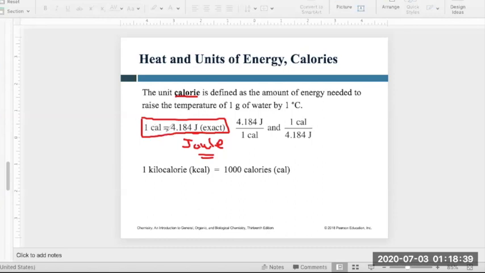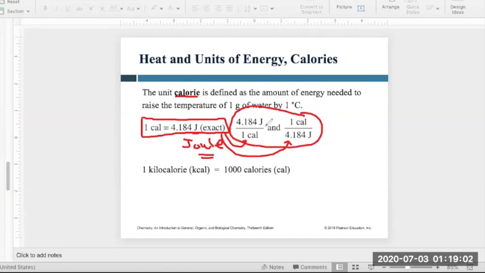So we can write 1 calorie equal to 4.184 joules in these two ways. I can say 4.184 joules over 1 calorie, or I can flip it and say 1 calorie over 4.184 joules. We call these two divisible forms conversion factors.